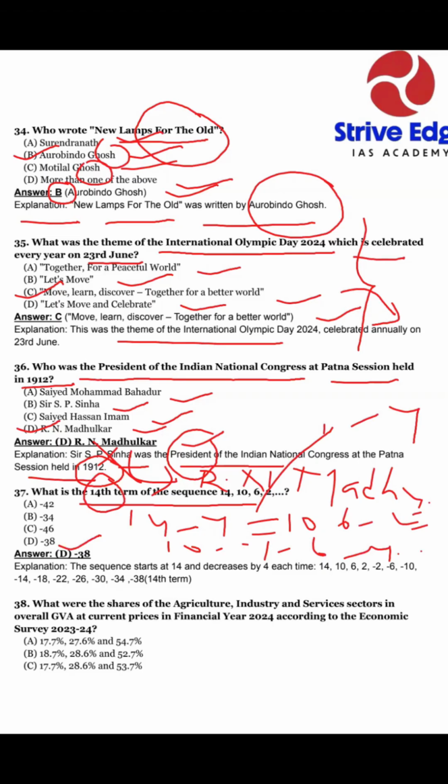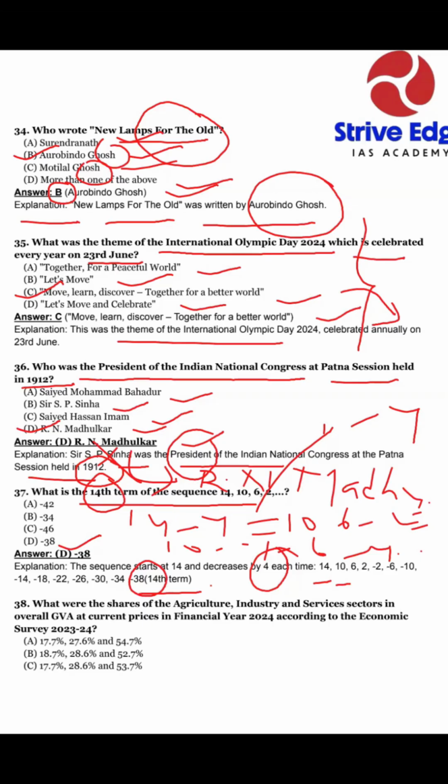As per the explanation, the sequence starts at 14 and decreases by 4 each time. As we see, 14, 10, 6, 2, minus 2, minus 6, minus 10, minus 14, minus 18, minus 22, minus 26, minus 30, minus 34, minus 38. So our 14th term is minus 38. Okay, dear friends.